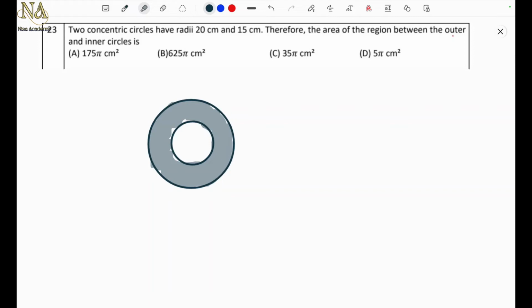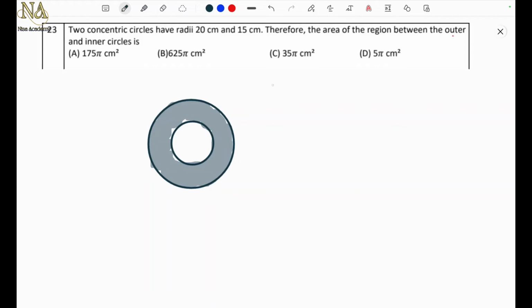Question number 23. Two concentric circles have radii 20 cm and 15 cm. Therefore, the area of the region between the outer and inner circle is. You can see here concentric circles which have a common center. Now they are asking us to find the area of the region between the outer and inner circle, the shaded part. So how can we do this? Simple. From the area of the outer circle, I will subtract the area of the inner circle. So what will remain is the shaded portion.